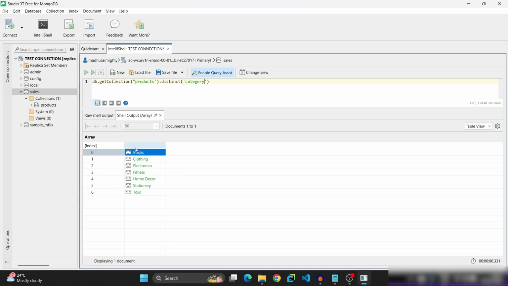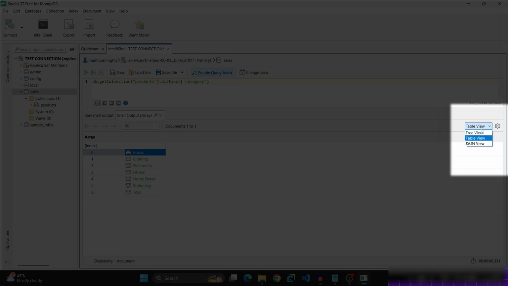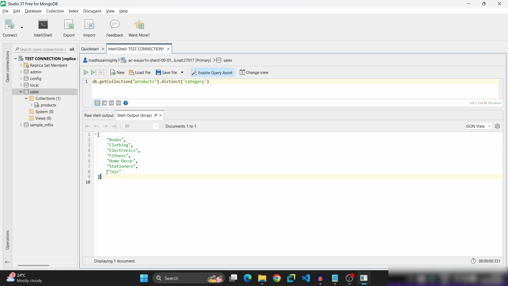And they are books, clothing, electronics, fitness, home decor, stationery and toys. These are all the distinct, which are unique, categories present in this products collection. So here you can change the view to JSON view also. So these are all the unique categories. Now, without listing them, we need to find the total unique categories.